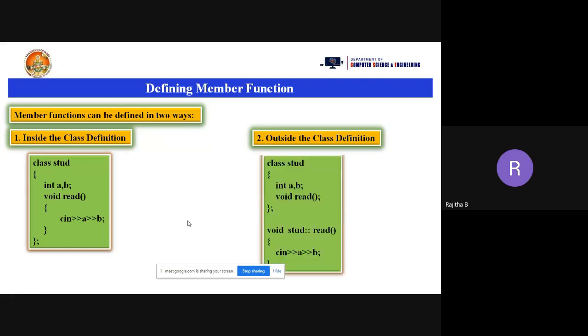Now see this syntax. Please see the example. I'm taking the class and class name Student, and I'm taking the variables or data members A and B here, and I'm taking only the prototype. Just the calling statement. Here I'm just calling the read function, but I'm not defining any statements for this read function. Simply I'm calling the read function, that's it.